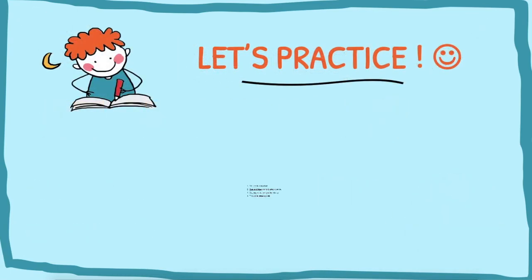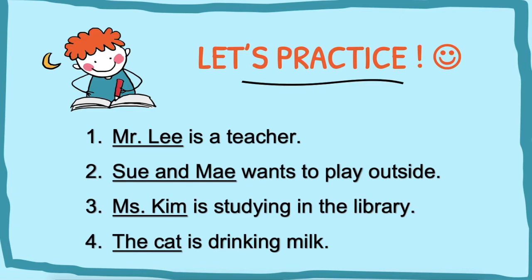Now let's practice. Mr. Lee is a teacher. Number 1. We are going to change the underlined word. So Mr. Lee is a boy. And so if it's a boy, we will use he. He is a teacher. Number 2. Sue and May want to play outside. Sue and May, it is two or more. And so what are we going to use? We are going to use they. They want to play outside.